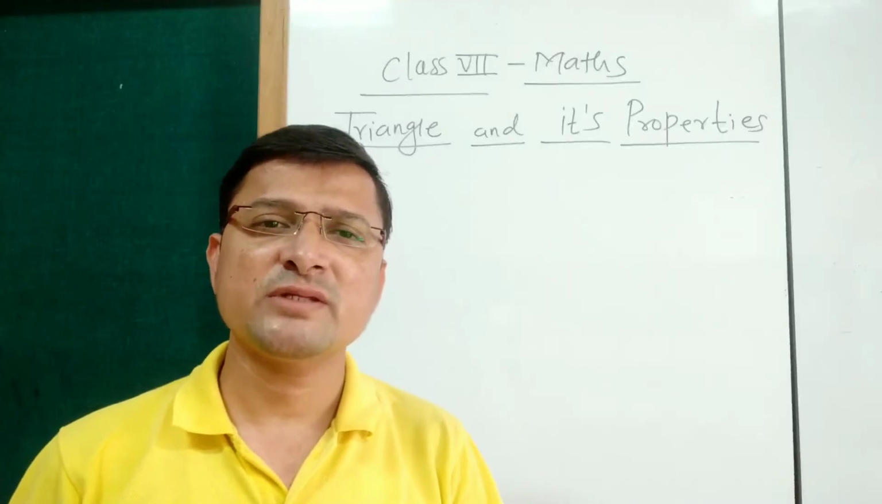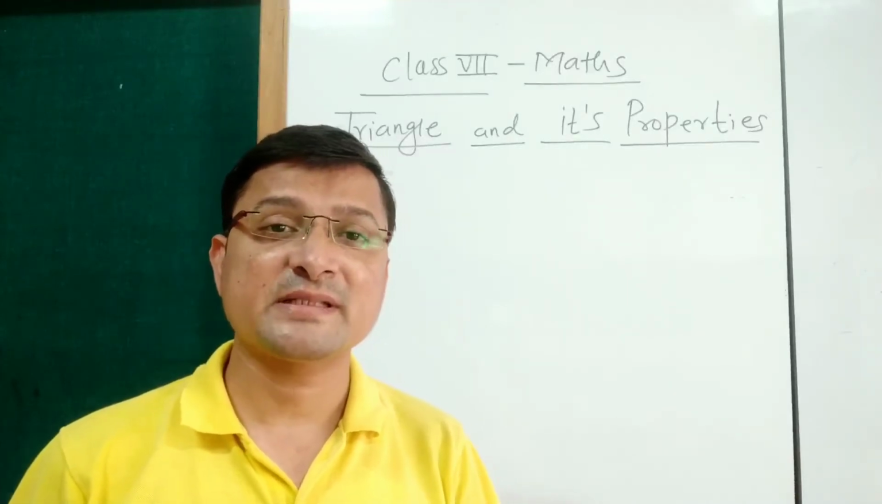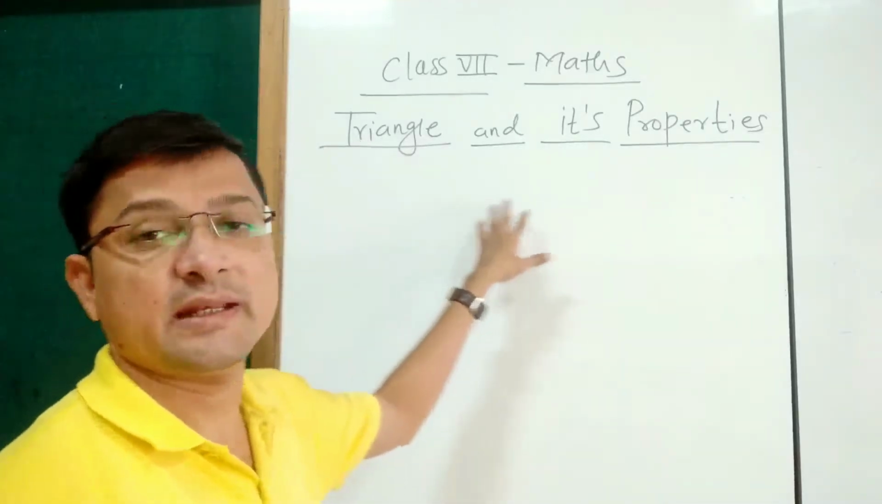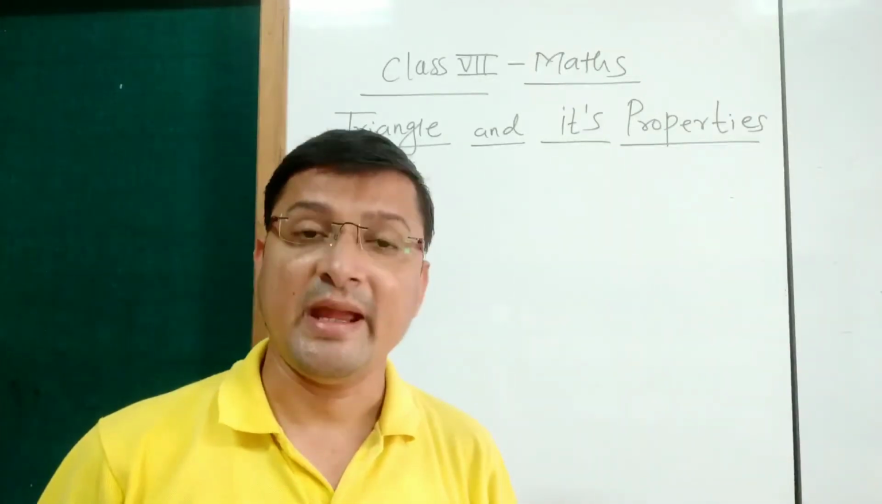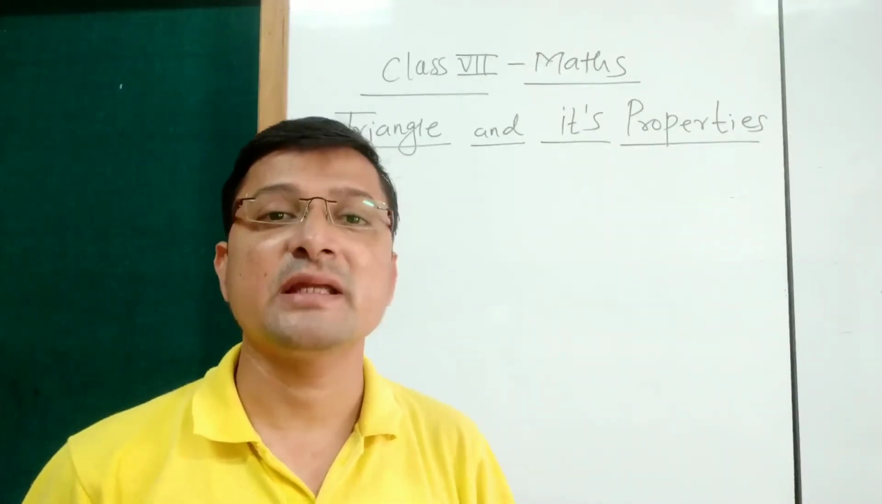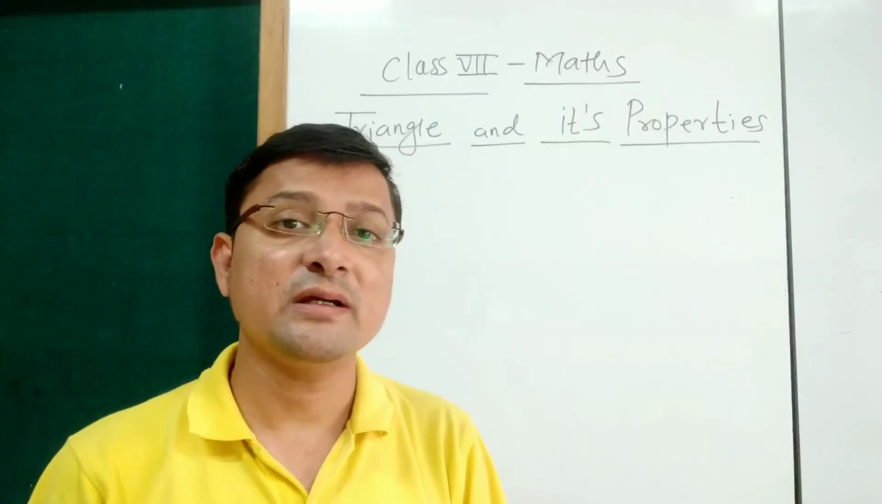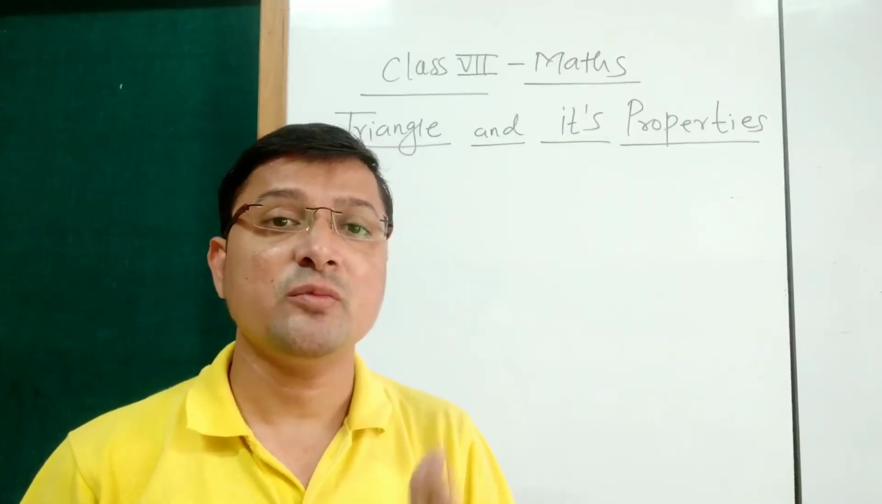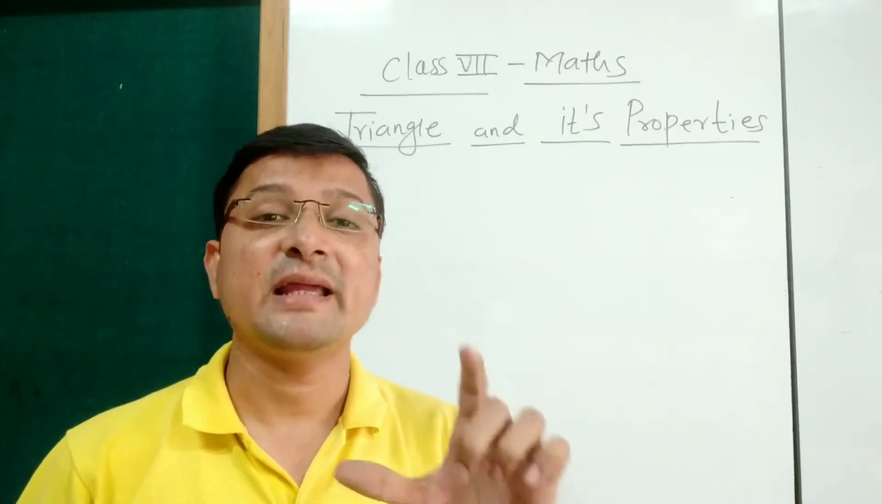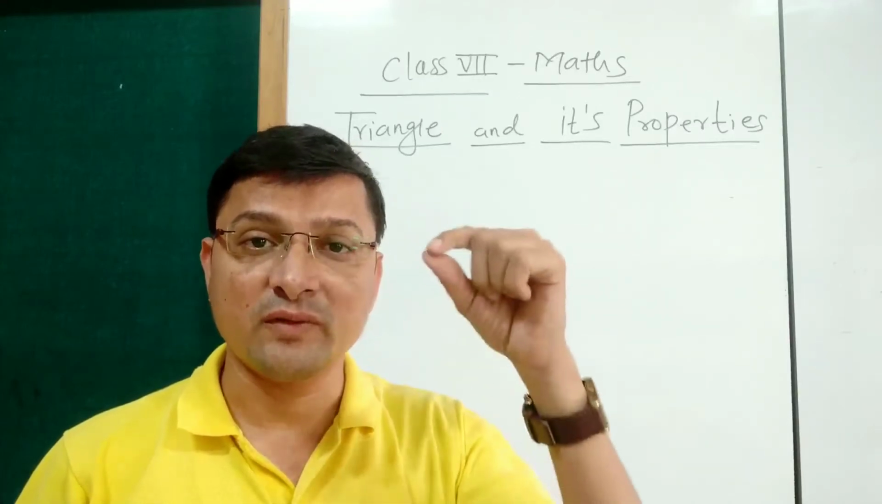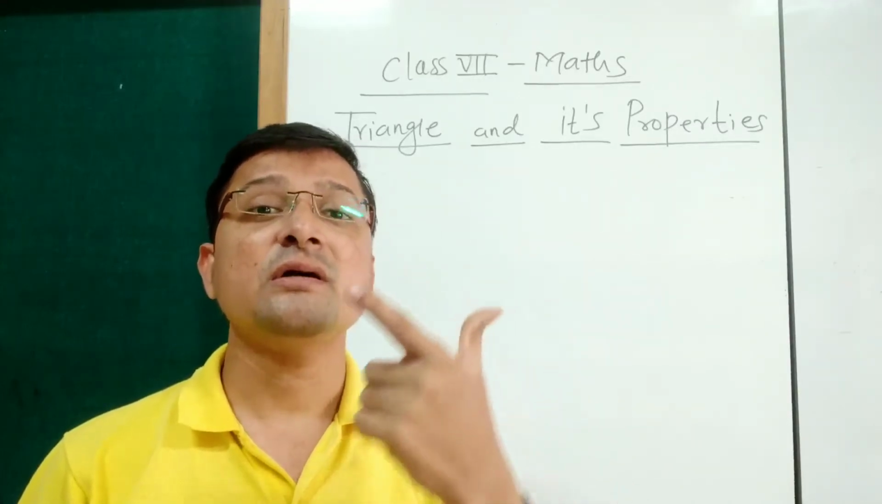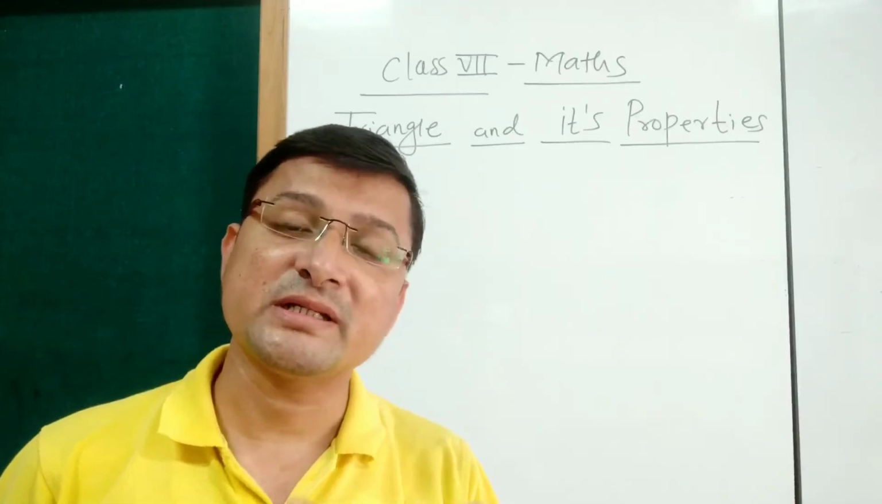Students, in today's video, we revise the concepts in the chapter triangle and its properties. And the first concept in this chapter is a median. So now we learn what is meant by median. Median is the line segment from the vertex to the midpoint of the opposite side.